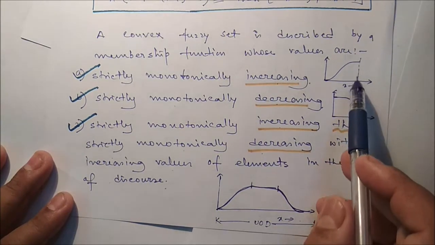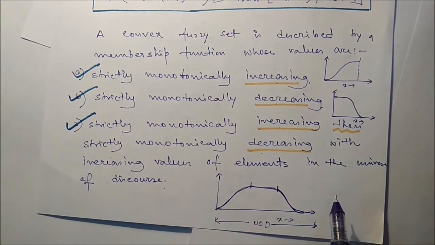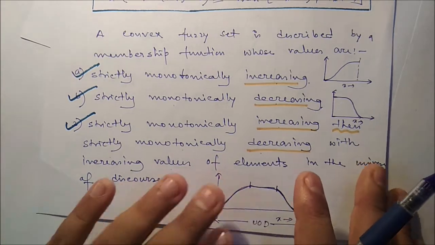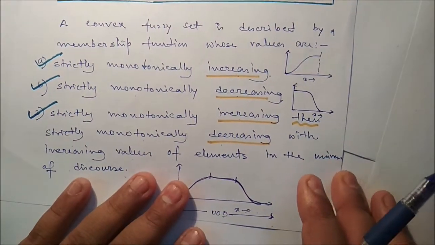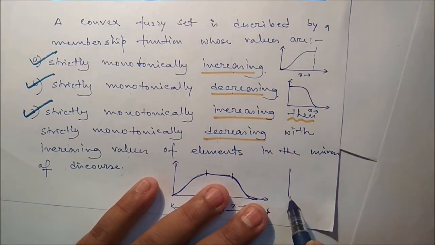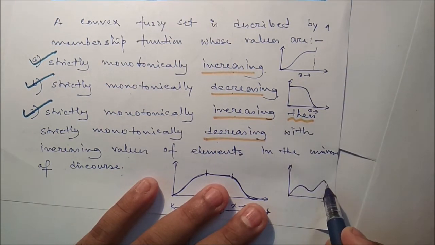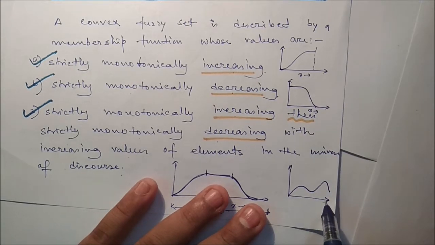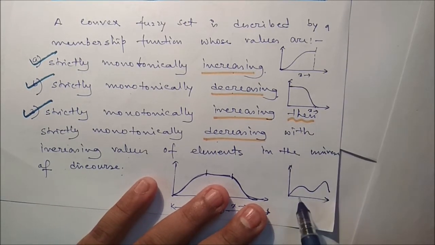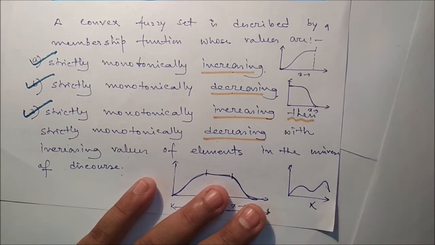If the membership functions are like this, then these are not convex fuzzy sets. If the fuzzy set goes first this way, then this, then this, then this, definitely it is not a convex fuzzy set, because it is not strictly monotonically increasing and then decreasing. It is increasing, then decreasing, then once again increasing, then decreasing. So definitely this is not a convex fuzzy set.